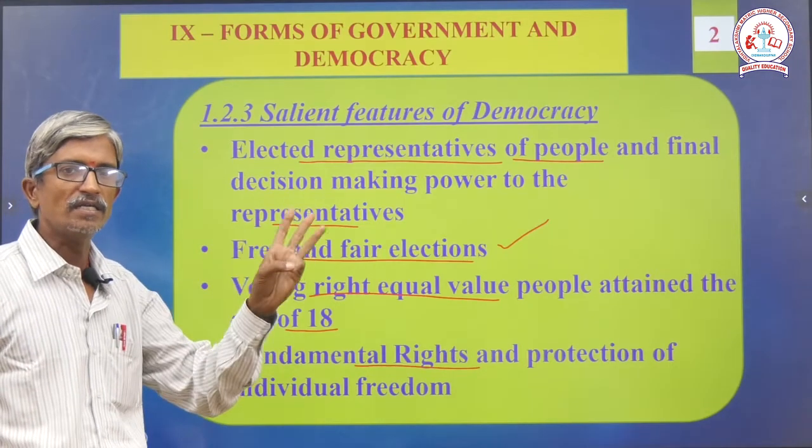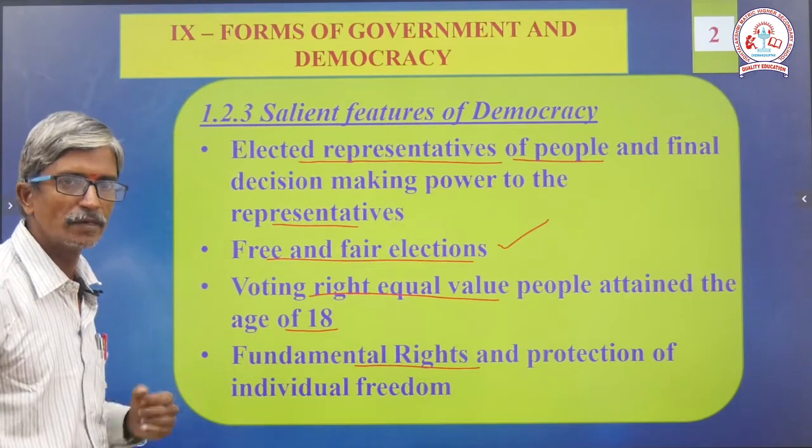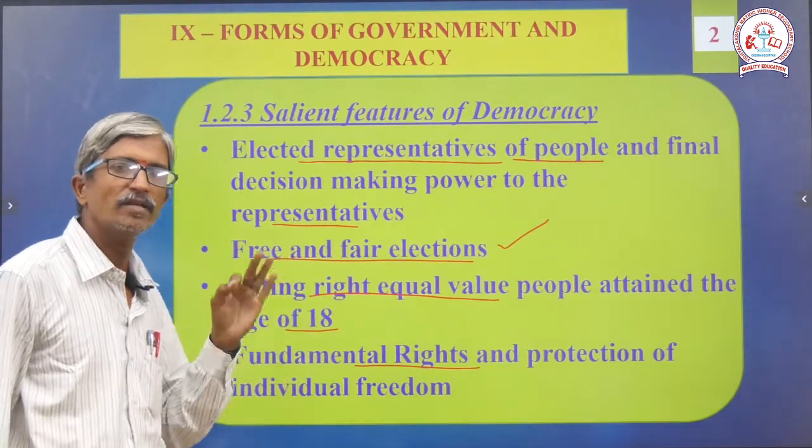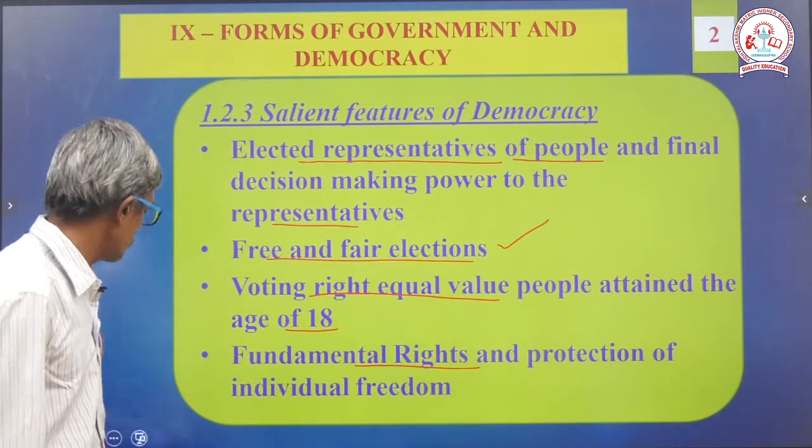Number 1, elected representatives hold the decision making power. Number 2, free and fair election. Number 3, voting right at the age of 18. And number 4, fundamental right and protection.